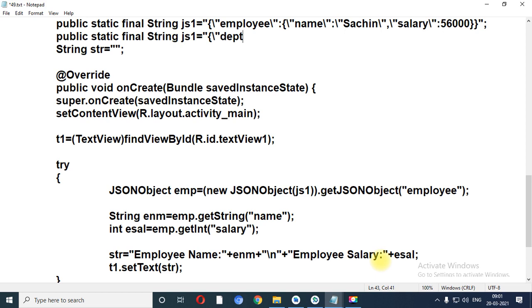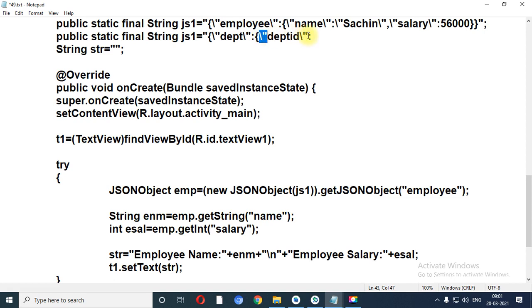So DEPT, slash, and string. So over here the first string is completed and this is the name of our table. Now let me separate it by colon, again bracket, slash double quotation DEPT ID slash double quotation colon. So this is the syntax.